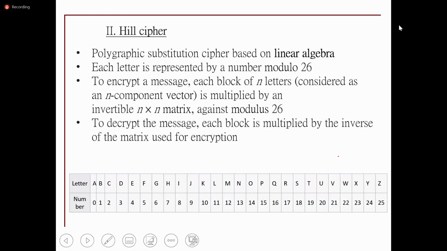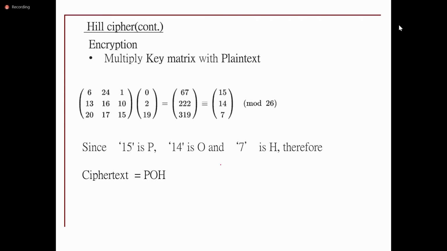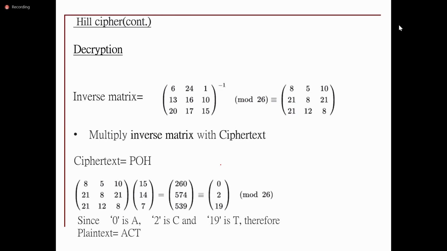And Hill cipher: it will take the numerical position for every alphabet, and then whatever the plain text is, it takes a matrix. For the key, it takes a matrix, multiplies, and then decryption will be there. So here it is going to take the inverse matrix. So you should know how we can calculate the multiplicative inverse of a particular number.